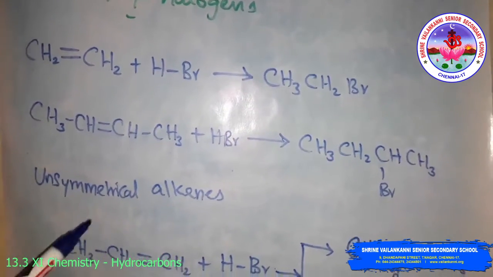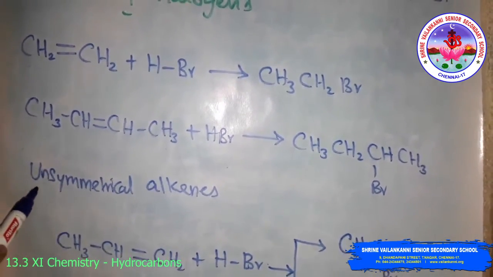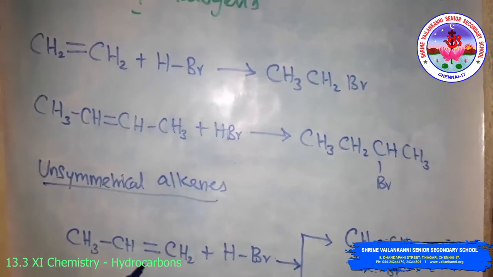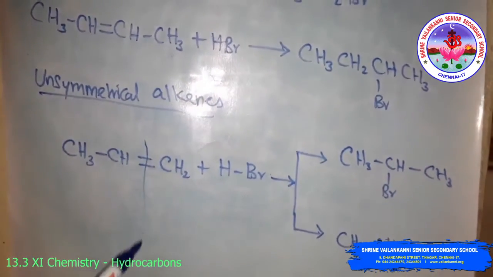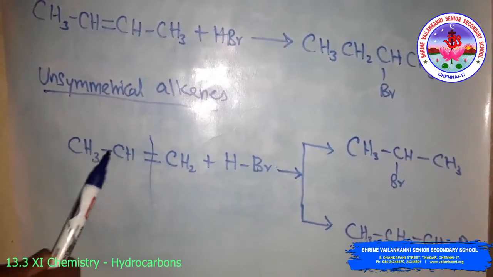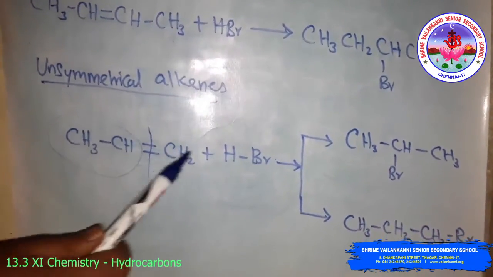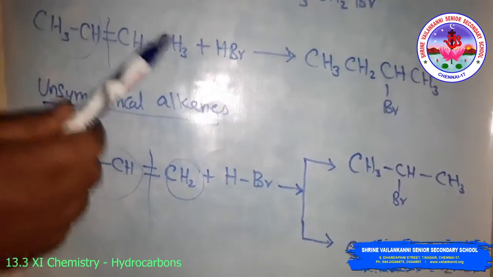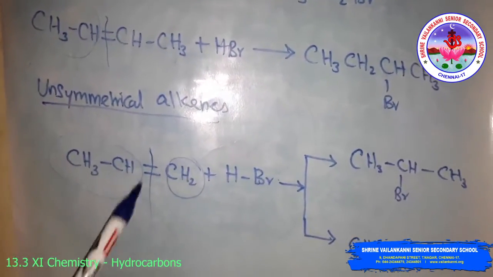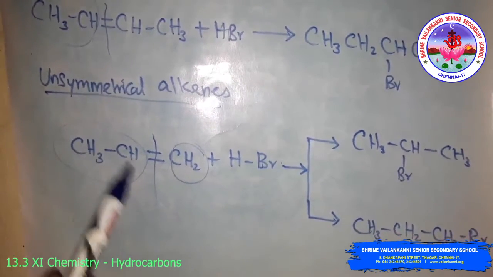Then the unsymmetrical alkene. Suppose you use an unsymmetrical alkene. Look at here. If you take the double bond, on this side is one group and on the other side is another group. Here, the groups are the same in the symmetrical case, but these groups are different, so they are unsymmetrical alkenes.